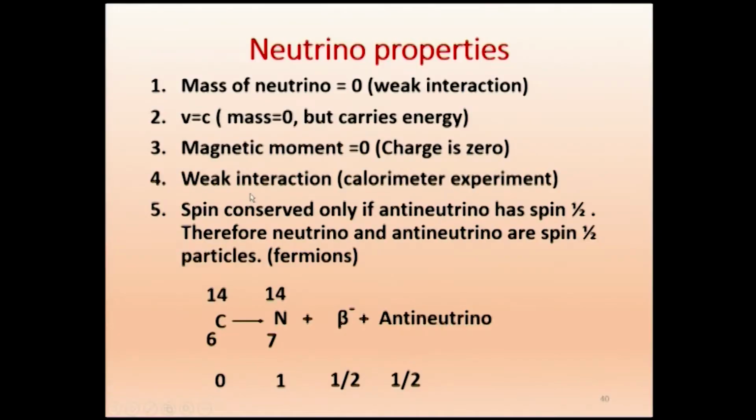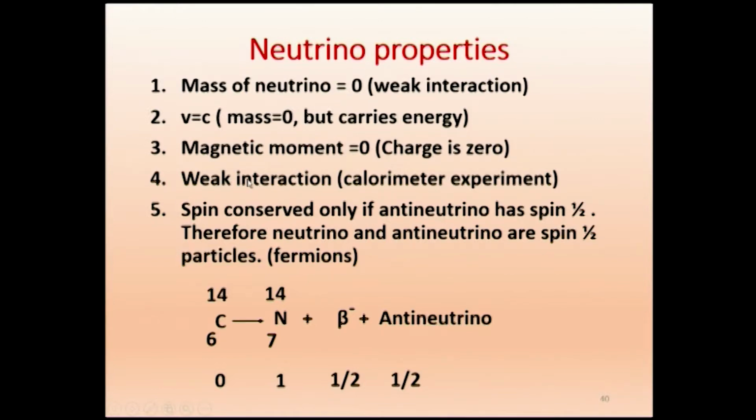And the fourth one is, it has weak interaction. Already we said in the first one, weak interaction. Here we are just giving why it is called weak interaction. Since it does not have charge, we are not able to detect the neutrino. We are unable to detect the neutrino.